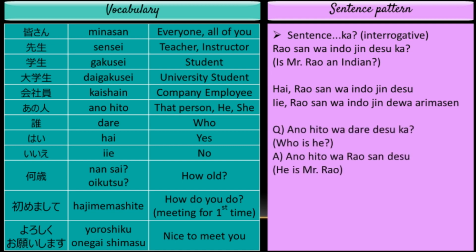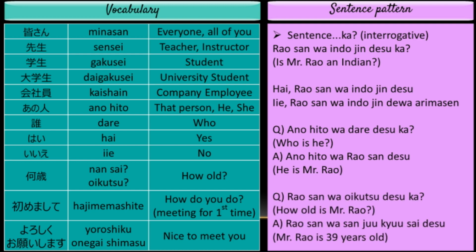Next, let us see the second type of question which uses an interrogative word. I'll give you an example. You learned the word dare, which means who. You also learned the word anohito, which means that person. So, to ask who is that person, in Japanese, you will say anohito wa dare desu ka? And if that person is Mr. Rao, the answer will be anohito wa Rao-san desu.